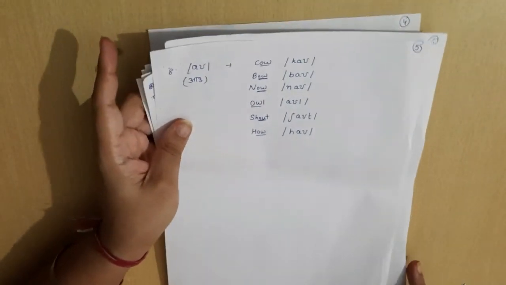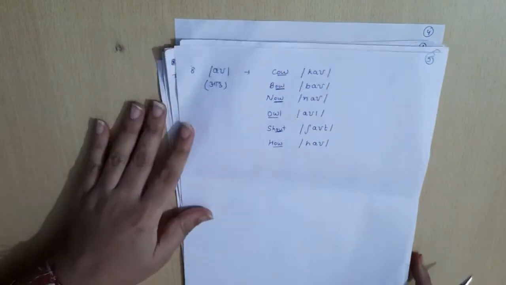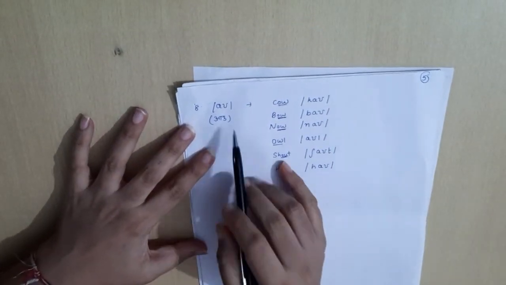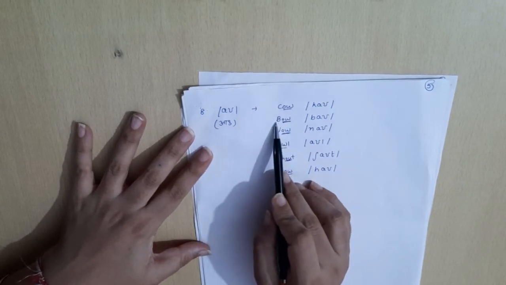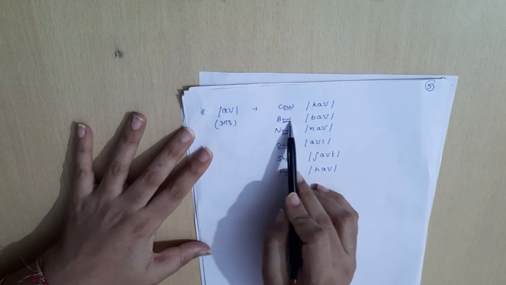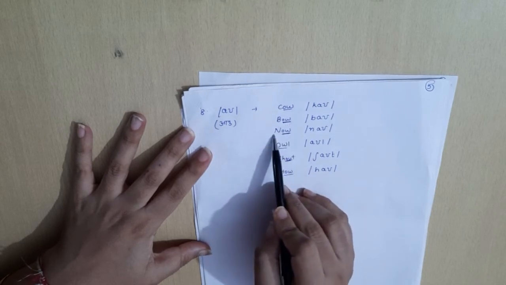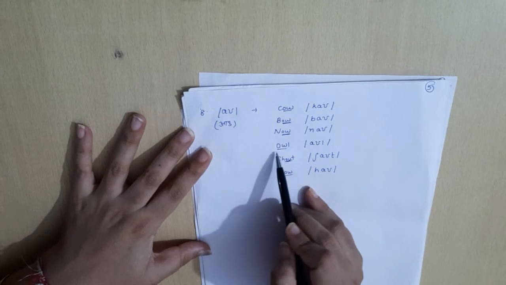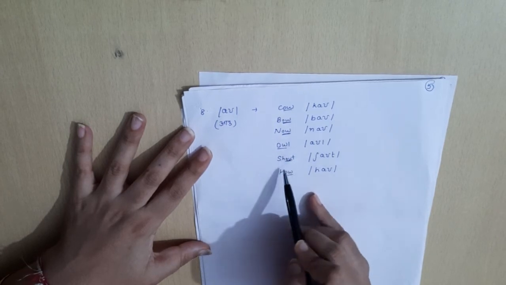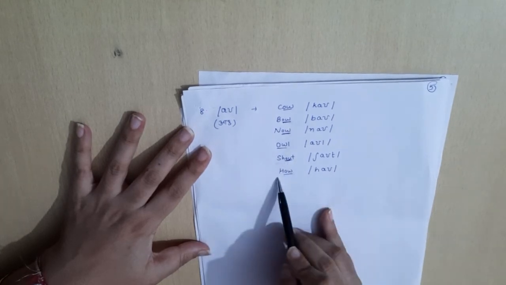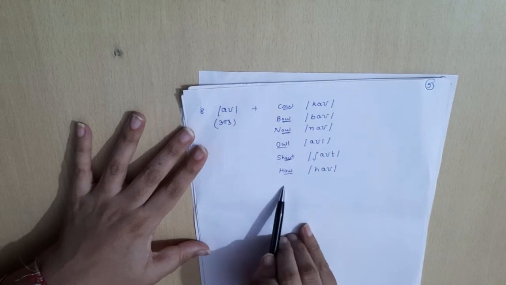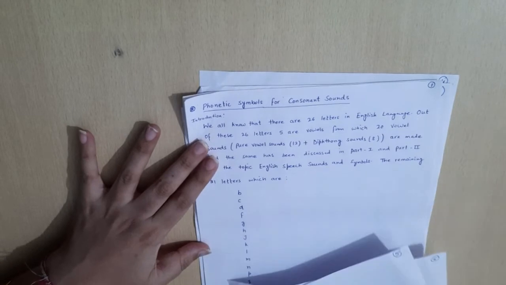Then the last sound in the diphthong sounds is ow, and the words associated with this particular sound are cow, bow, now, owl, shout, and then how. With this, our diphthong sounds have been completed. Now let us move towards the consonant sounds.